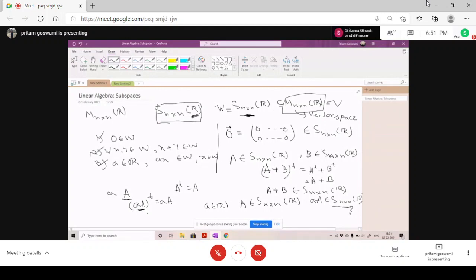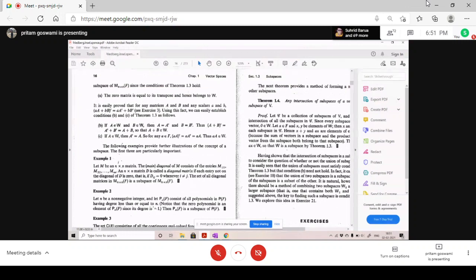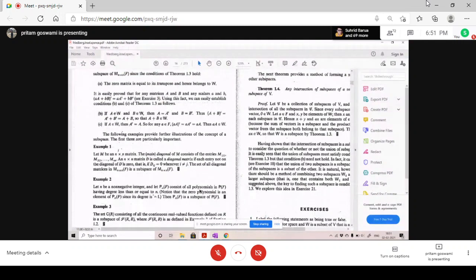Now there are several examples for matrices. Consider all the matrices which are diagonal, where only the diagonal elements are non-zero, or they can be zero also. The non-diagonal elements are zero, basically.